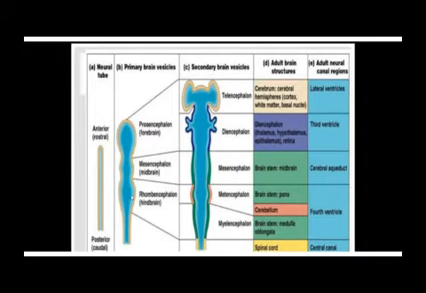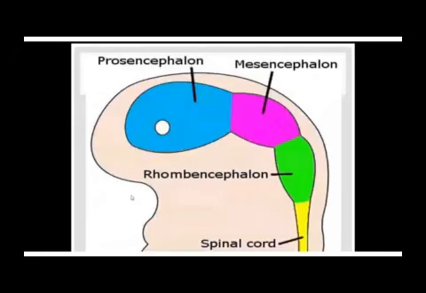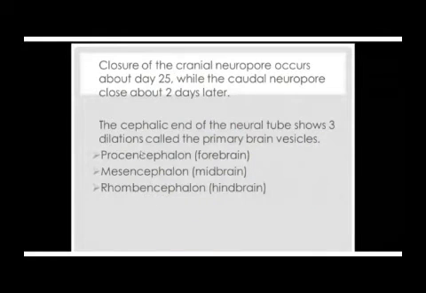So these are the ones I have talked about in this illustration, in this slide, that develop in the head part, the cephalic part of the tube, known as prosencephalon, mesencephalon, rhombencephalon. All this is due to increased cell division. And the rest of the tube will remain. It will increase in length, but it will remain as a tube without getting dilated.